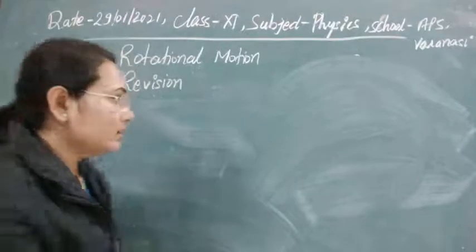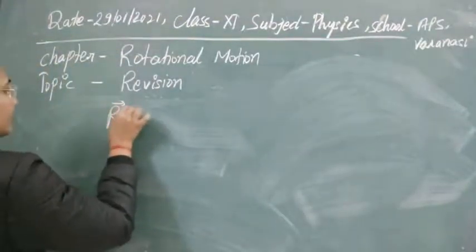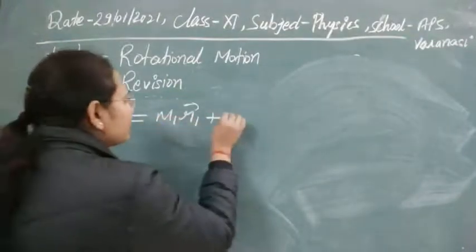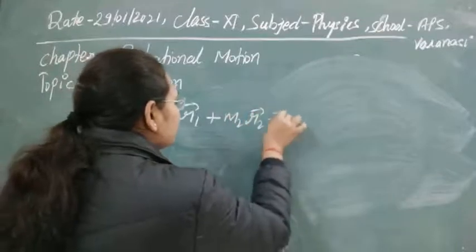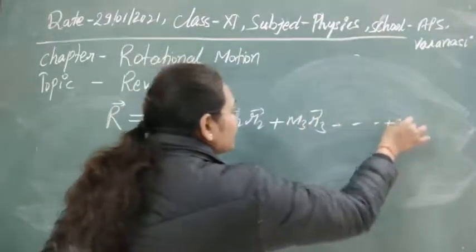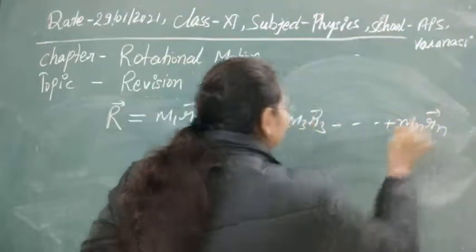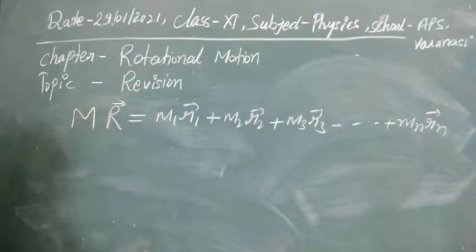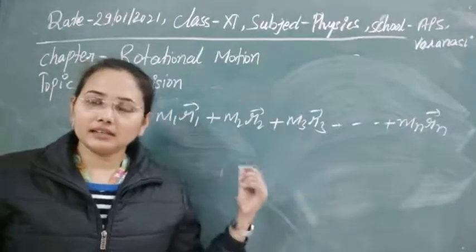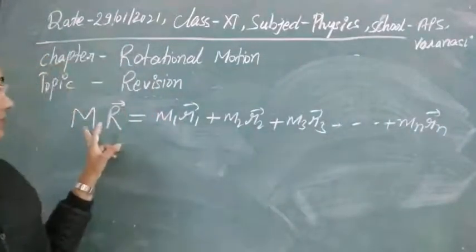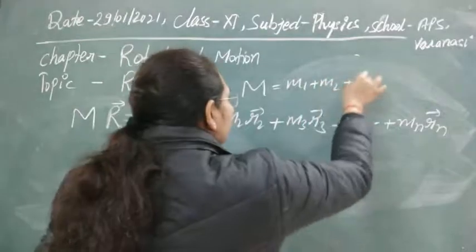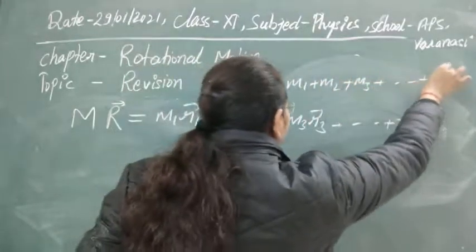Then we can write the position vector R as m1 r1, if r1 is the position vector of the m1 particle, plus m2 r2, if r2 is the position vector of the second particle, and so on up to mn rn, divided by m1 plus m2 plus m3 and so on up to mn. We can write this by capital M, which represents the whole mass, and its value is m1 plus m2 plus m3 and so on up to mn.